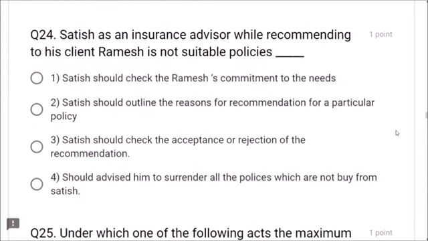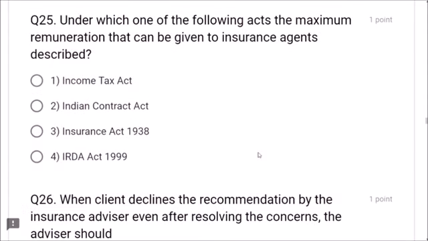Next, question number 24. Satish, as an insurance advisor, while recommending to his client Ramesh that his policies are not suitable, what can he do? Should advise him to surrender all the policies which are not bought from Satish. Correct option, friends. Next, question number 25. Under which one of the following acts is the maximum remuneration that can be given to insurance agents described? Income Tax, Indian Contract Act, Insurance Act 1938. Dear friends, the Insurance Act 1938 describes the maximum remuneration that can be given to insurance agents. Option 3 is correct.